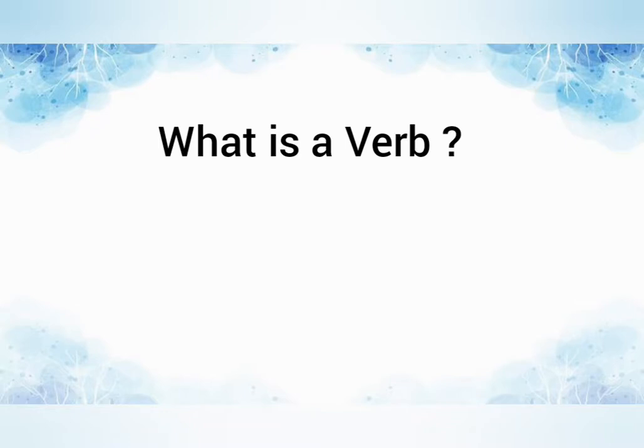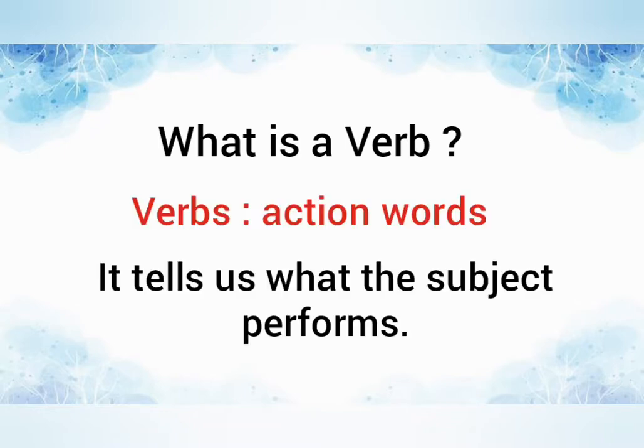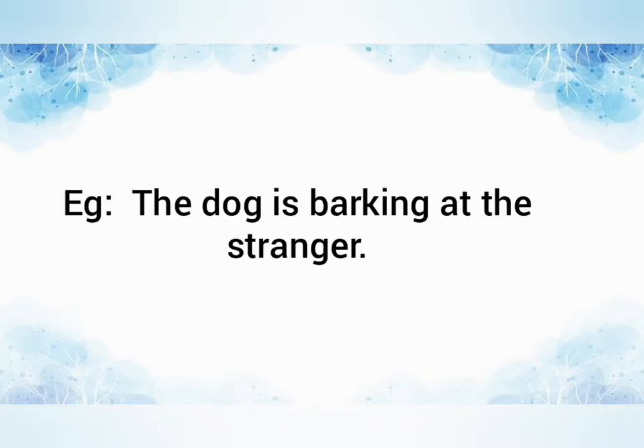What is a verb? Verbs are action words. It tells us what the subject performs. In this sentence, the action performed by the dog is barking, hence, barking is the verb.